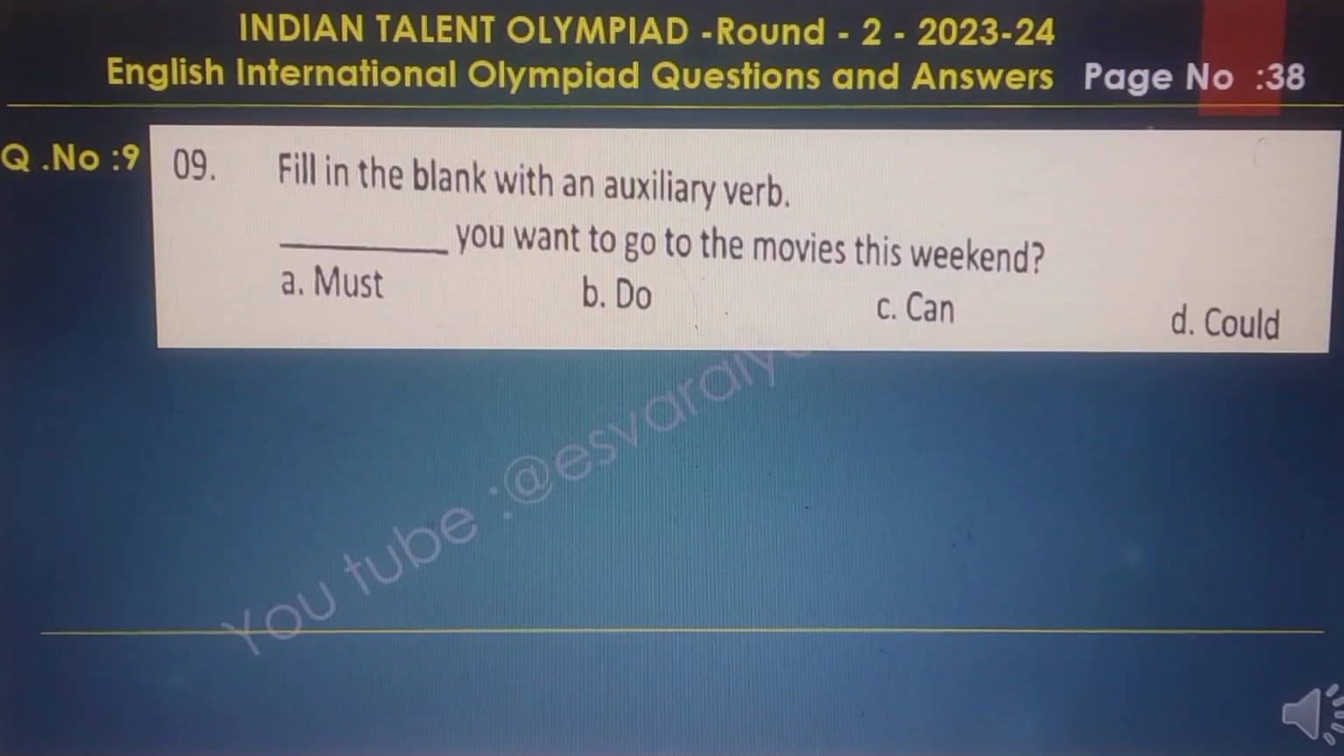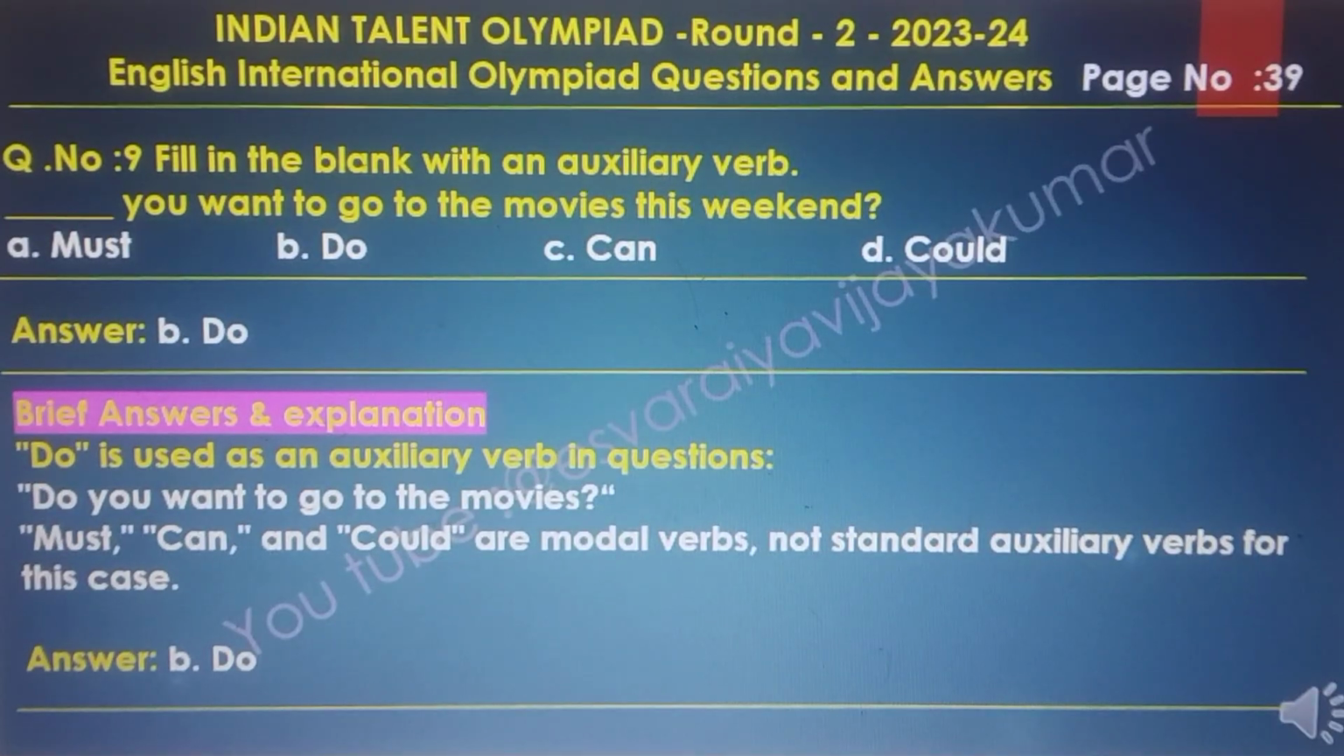Question number 9, fill in the blanks with the auxiliary verb. Dash you want to go to the movies this weekend. Options are must, do, can, could. The answer of this question is B, do. The brief answer and explanation of this question: do is used as an auxiliary verb in questions. Do you want to go to the movies? Must, can, and could are modal verbs and not standard auxiliary verbs for this case. So the final answer is B, do.